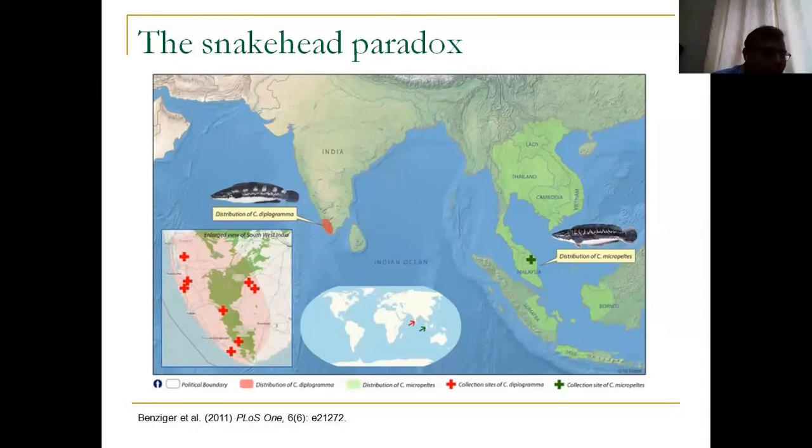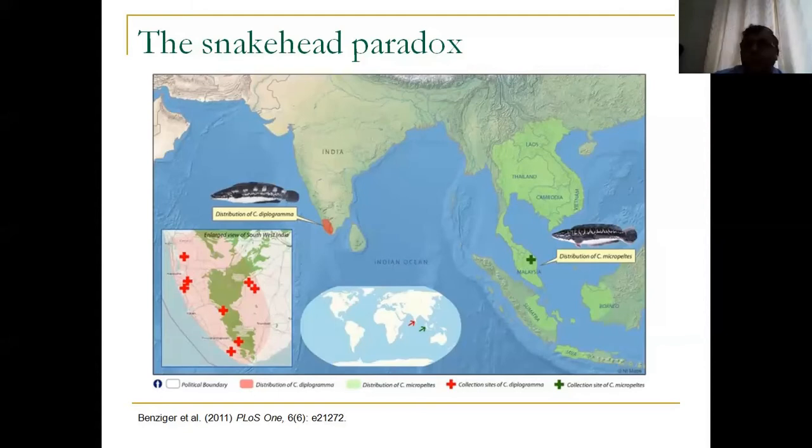Because of this weird distribution, when we approached IUCN in 2011 to find the threat status of Channa diplogama, they said no, it is micropeltes. If micropeltes has a wider distribution in Southeast Asia and a smaller distribution in India, probably the Indian micropeltes is just an introduction from Southeast Asia. If it is an introduced organism, we don't look at its threat status. But we believed that diplogama was a valid species, different from micropeltes.